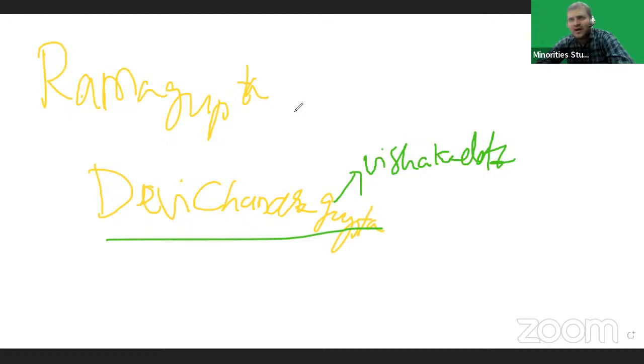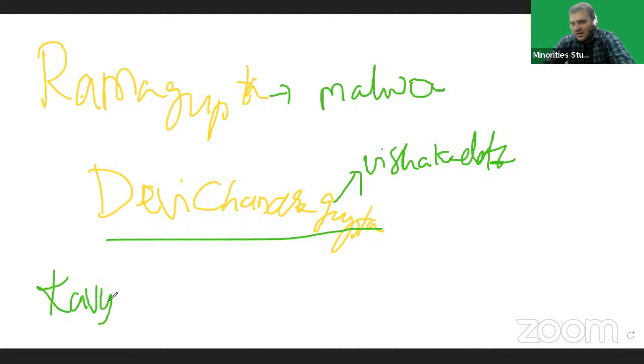Coins of Ramagupta were found in the Malwa region. So Ramagupta's information was correct. And this story is also mentioned by Rajashekara in Kavya Mimamsa.